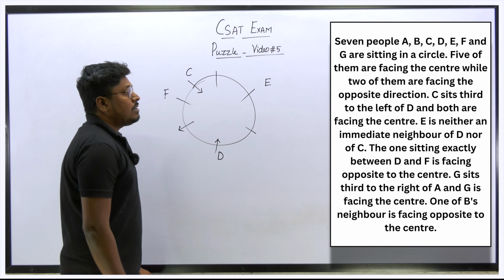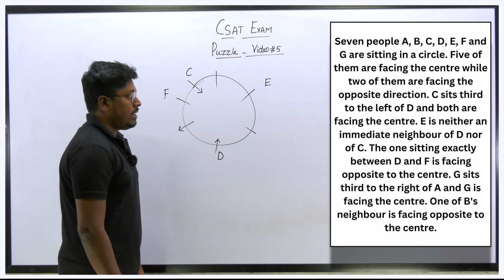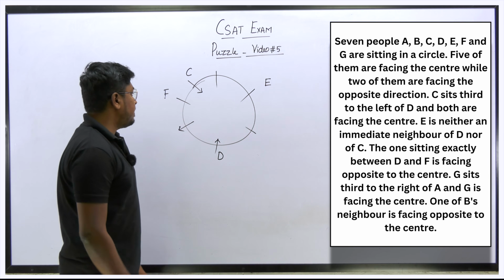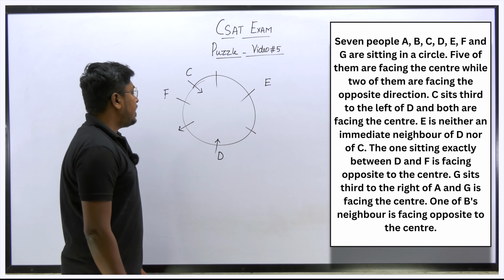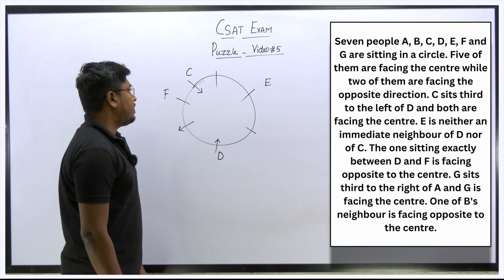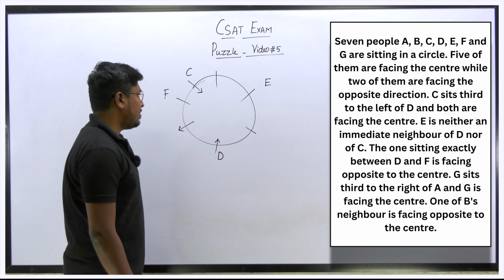So next, G sits third to right of A. So A's right hand side at a third place is G. If I fix that, we are getting many possible diagrams, right?